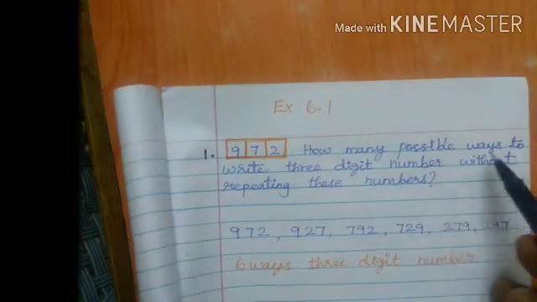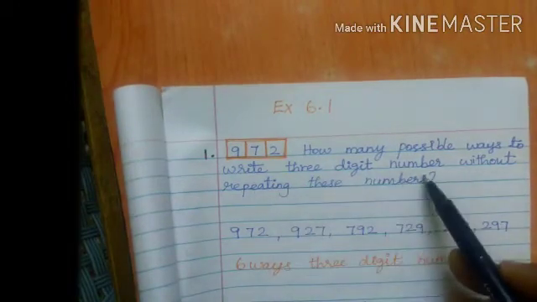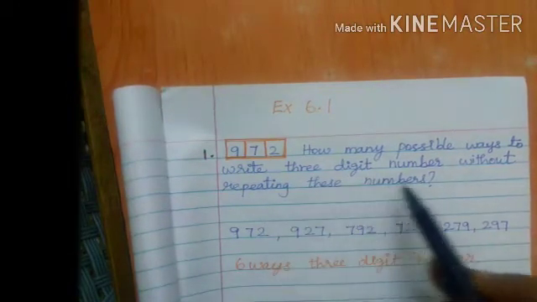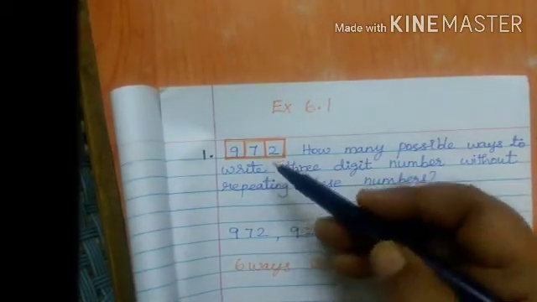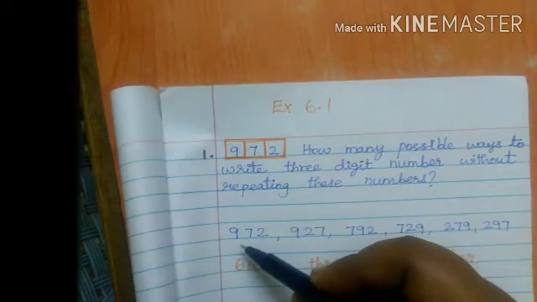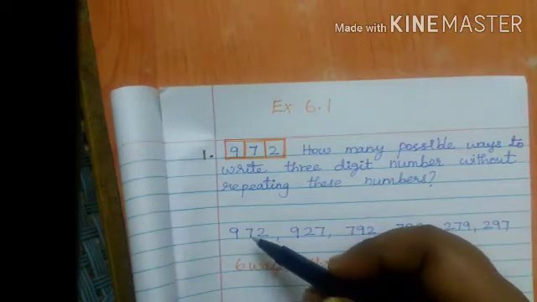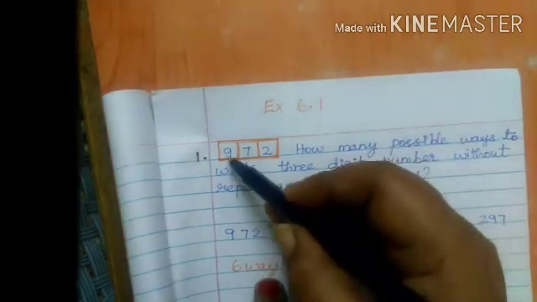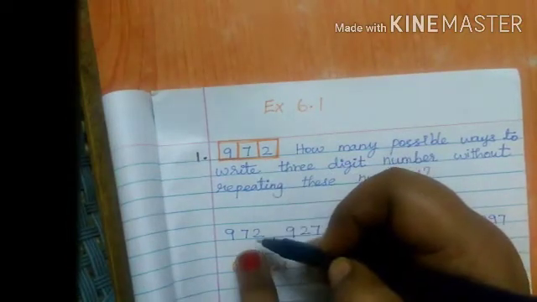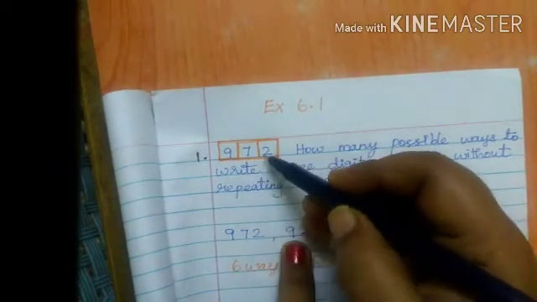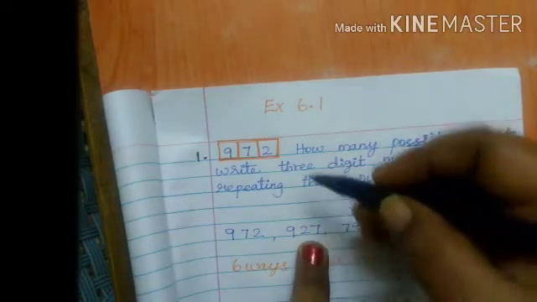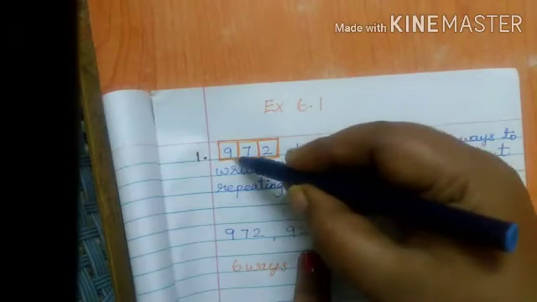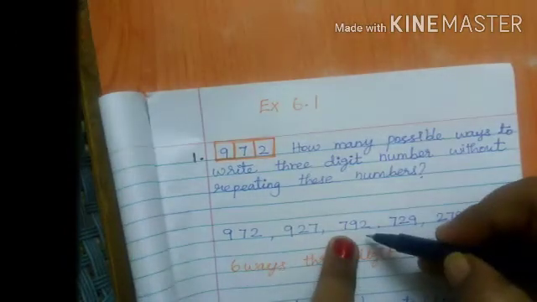How many possible ways to write a 3-digit number without repeating these numbers? 972 is the given number. So first take it out and write 972. Then next one, change the number. 972 is directly written as the first number. Second number, 927. Then next one, 792.